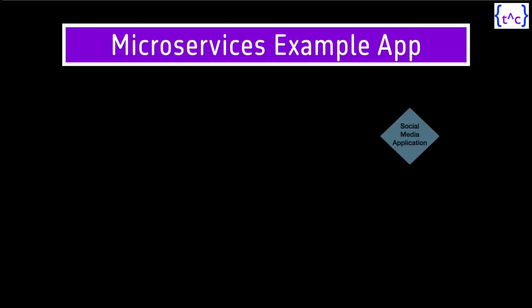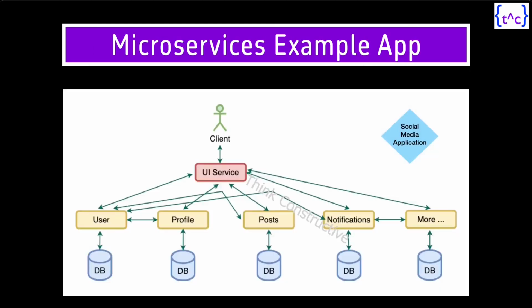Alright, so here is the microservices example app. This is a fictitious social media application in which there are many microservices such as user profile, post, notification, UI service and many more. Out of all these services, what we are building is user service, post service and notification service.